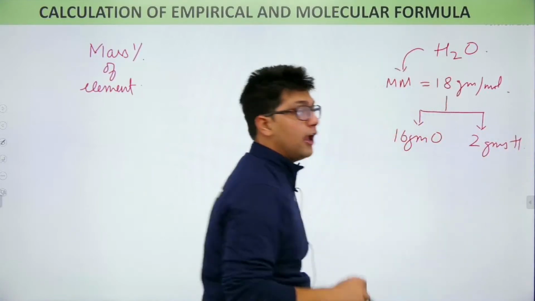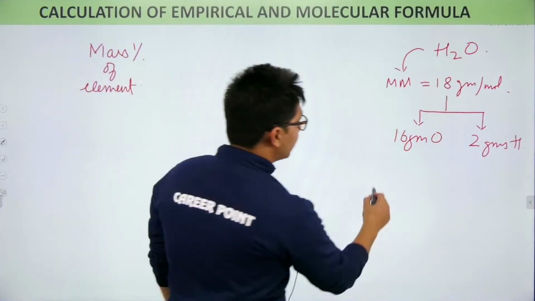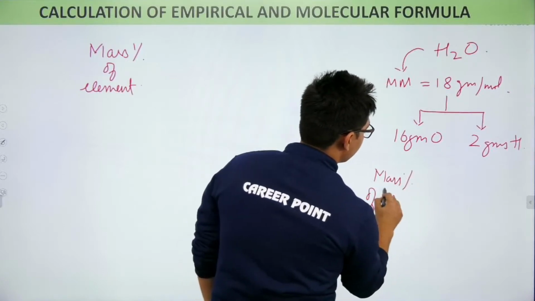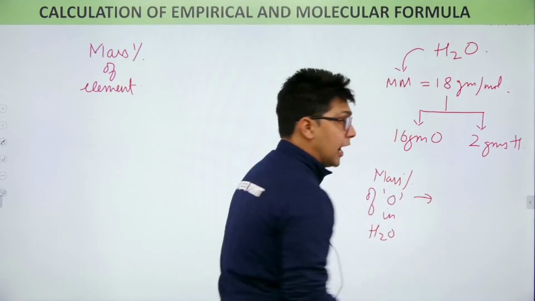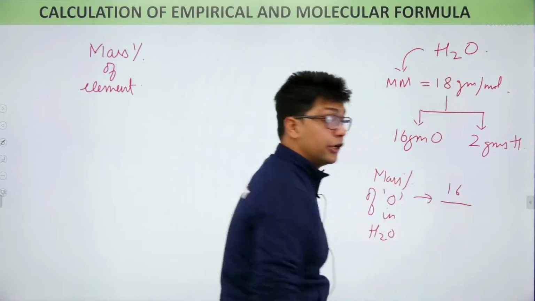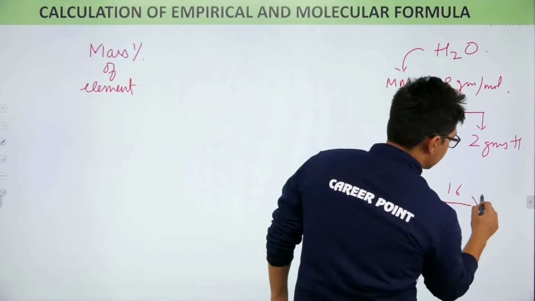Now, what if I ask you the mass percentage of oxygen in water? You simply say it is the mass of oxygen, that is 16 grams, upon total mass of the compound, that is 18 grams, times 100.